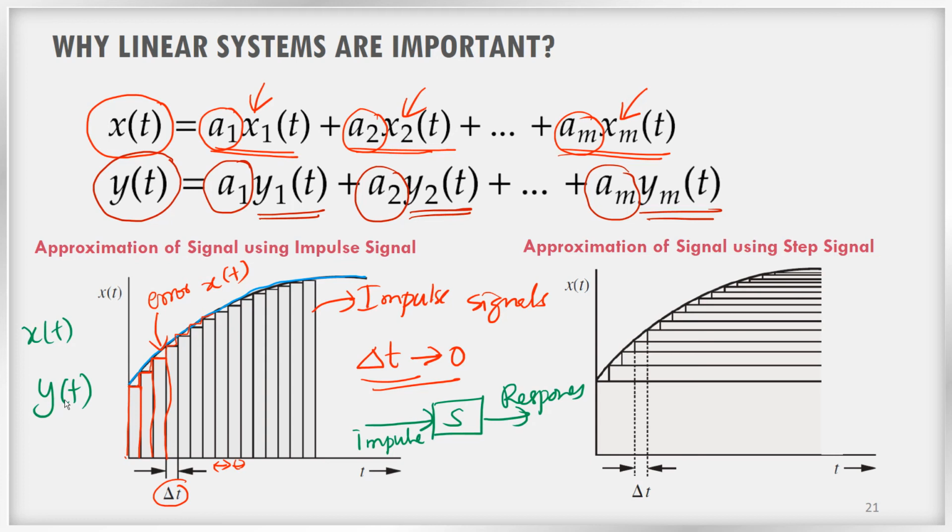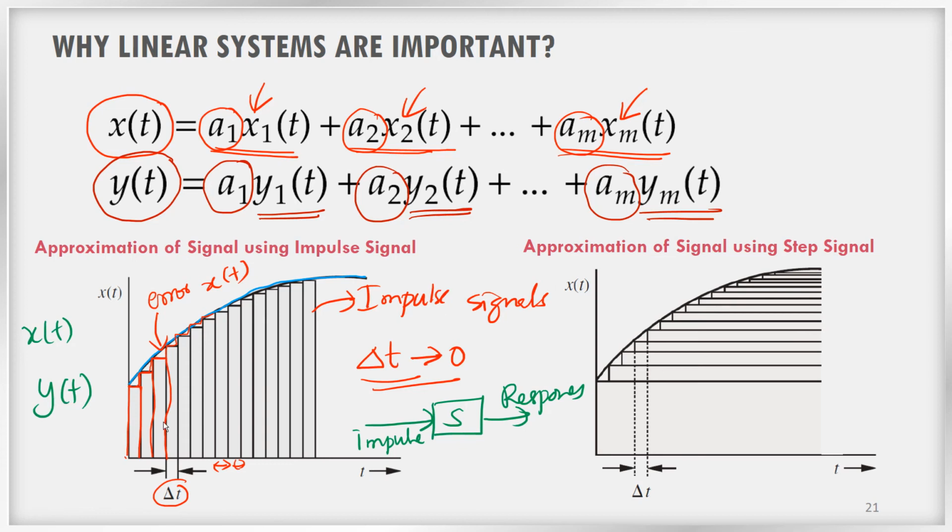So once again I will repeat: if we know the response of a system for impulse signals, we can know the response y of t, because now we have approximated the signal x of t using small impulses. Simply add the responses in the output, and you will get y of t. That is the basic idea.